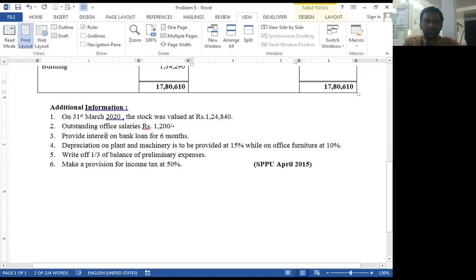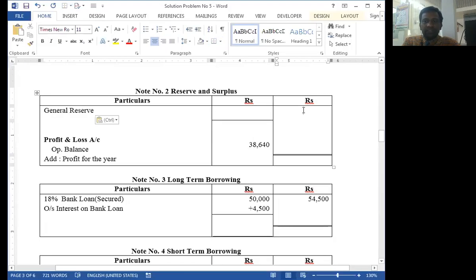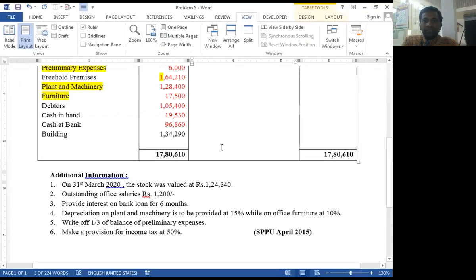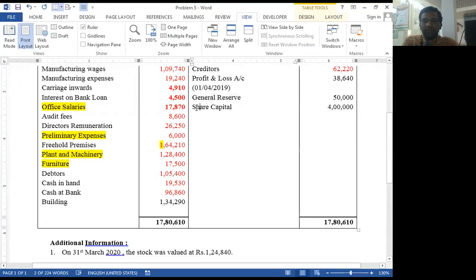Stock, office salary, bank interest, depreciation on plant and machinery, write off preliminary expense and make a provision. So there is no adjustment given in this regard. That's why we transfer the whole amount in the outer column. Okay, general reserve. And last item is share capital.